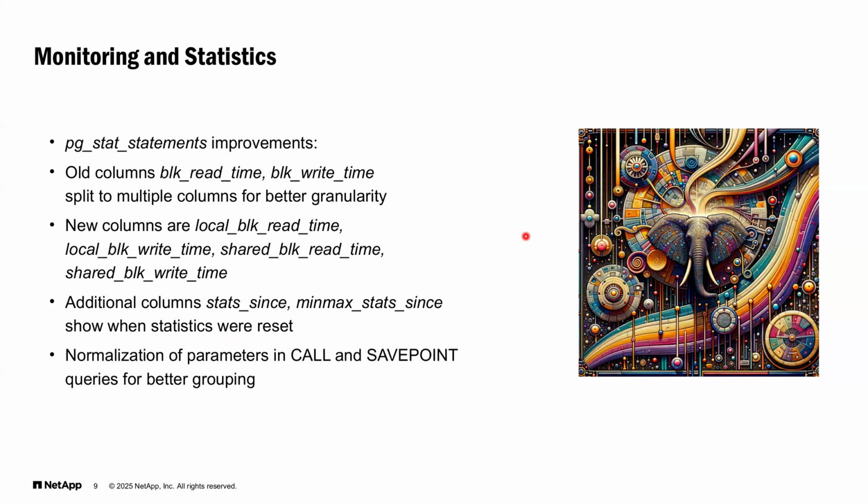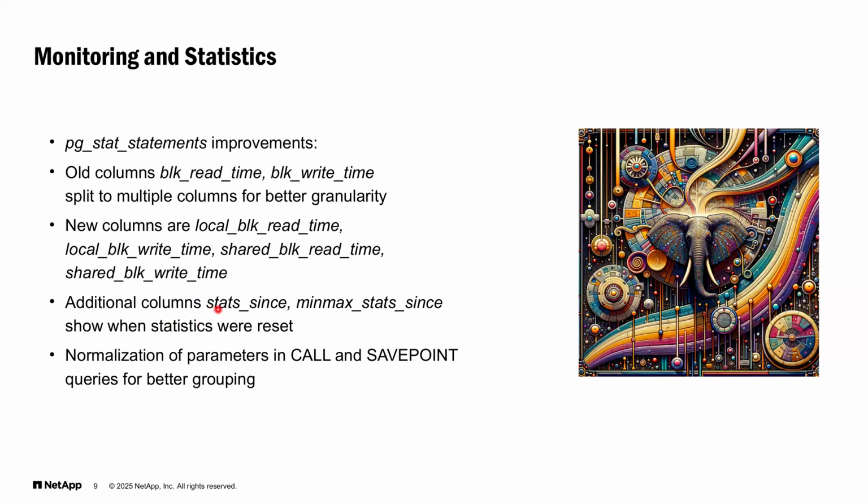There are also some interesting improvements in the pg_stat_statements extension. Old columns, block read time and block write time, have been split into multiple new columns for better granularity. So it now distinguishes local blocks and shared blocks, local blocks meaning blocks which are private for that particular process.